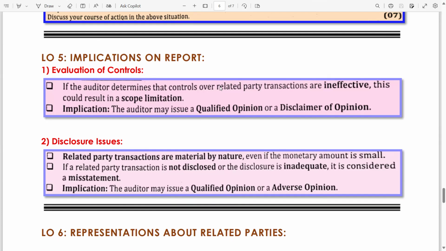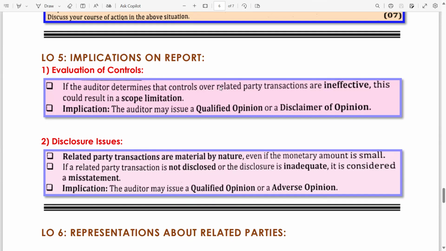Now, you can ask a question. In the start, you told us that we as an auditor should not express an opinion on the control. Yes, still I am saying we as an auditor should not provide an opinion on it. If the client's controls are ineffective or weak, we just give the recommendation, we do not express an opinion.